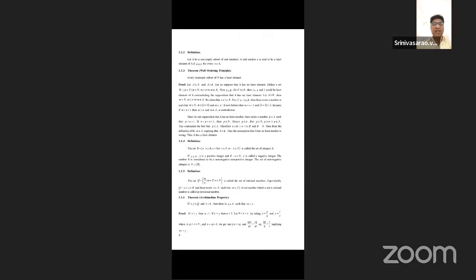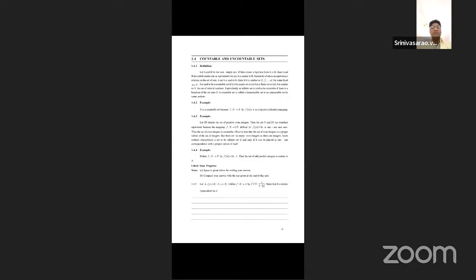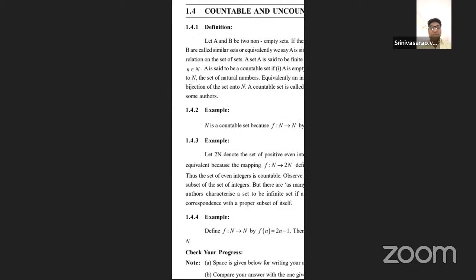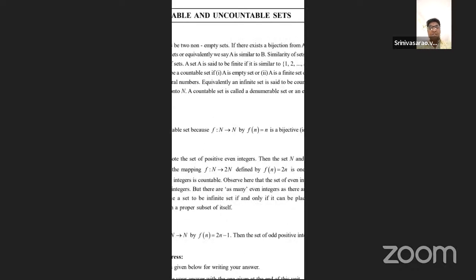Students, please note there is no time. Now some important questions must be noted here. That is the definition of 1.4.2.